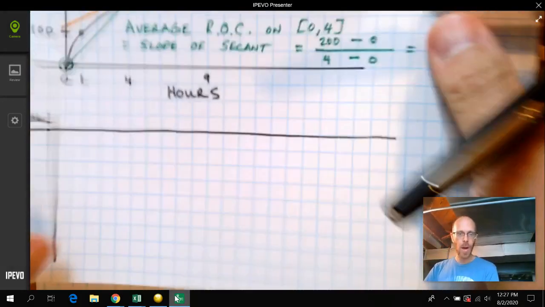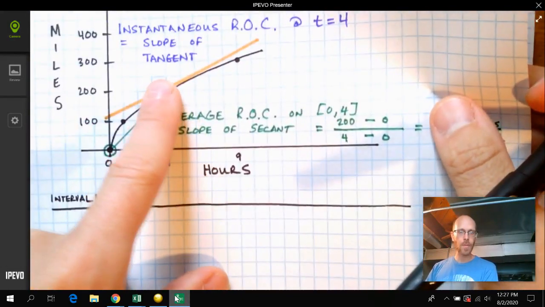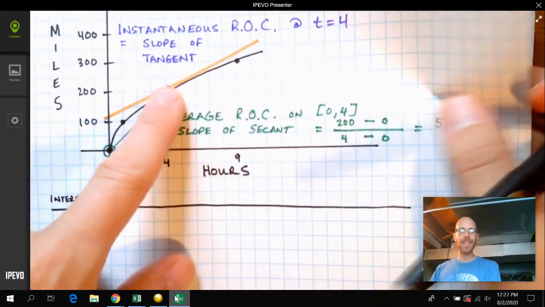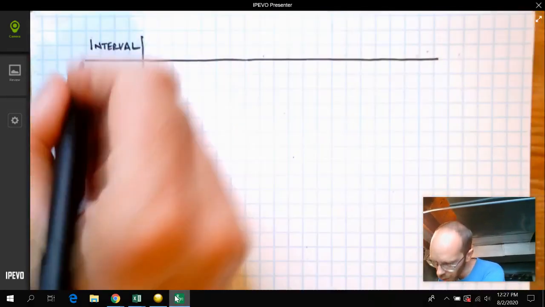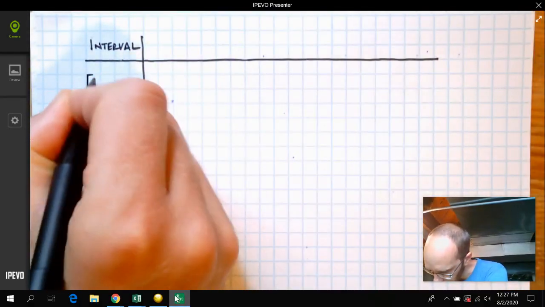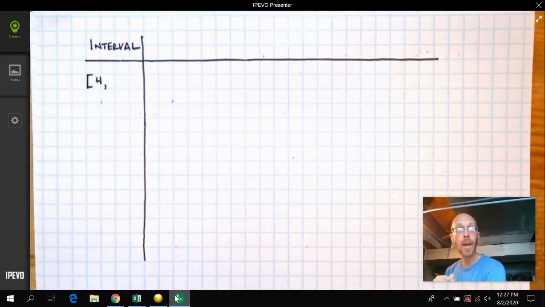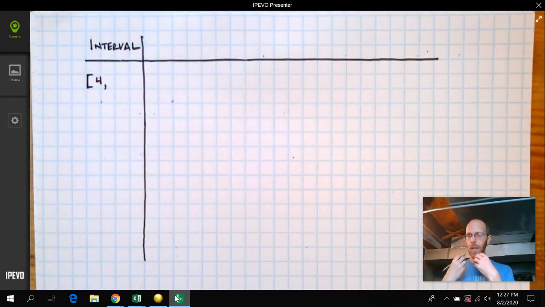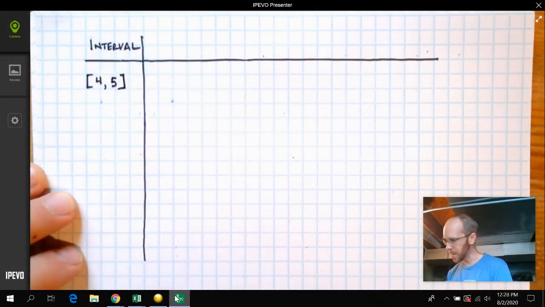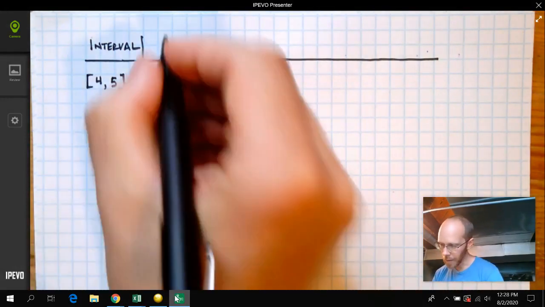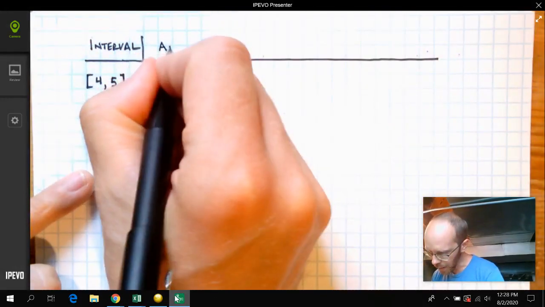Now, again, what we want is the slope of this line right here. That's going to tell us how fast we're going after 4 hours. And so I know that I want the interval to start at 4 hours. And I also know that I want to pick a time that's pretty close to 4 hours for my end of the interval. So I'm going to go from 4 hours to 5 hours. And then over here, we're going to approximate.